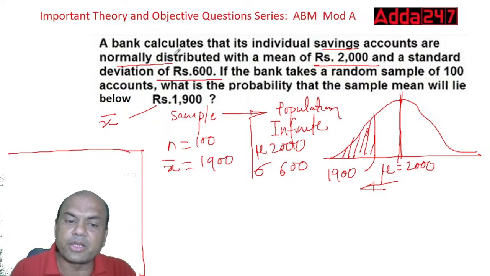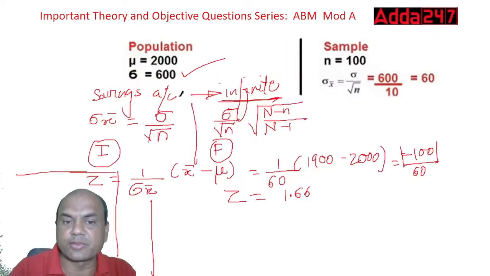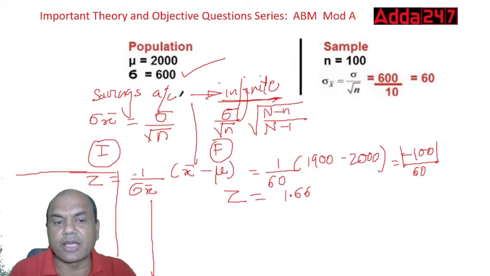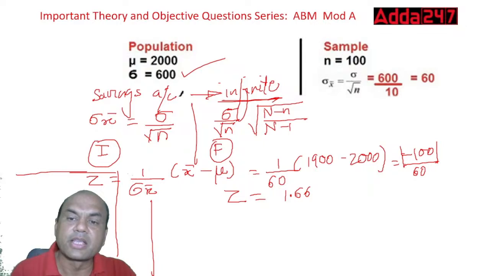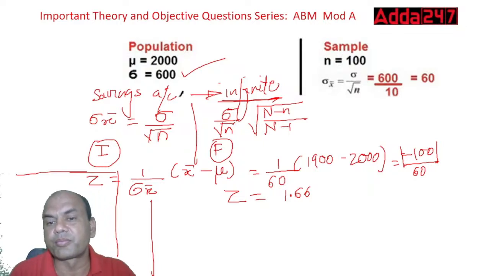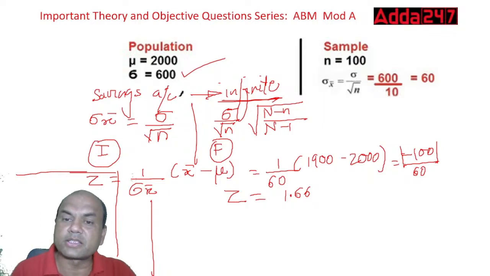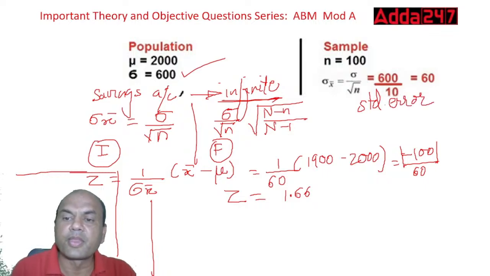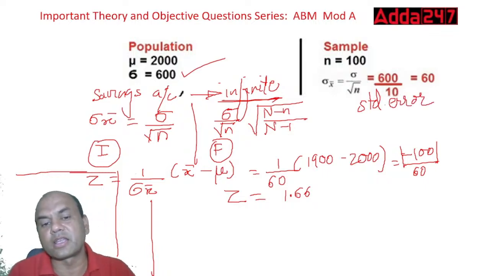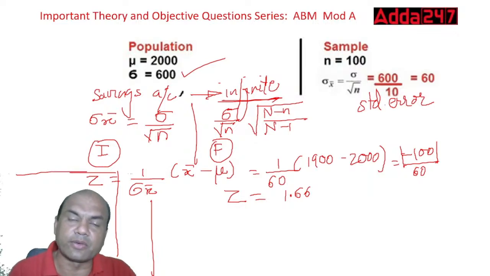Then apply the formula for psi x bar, psi upon root of n. If it's an infinite population, apply this. 600 upon 10. 600 is psi, standard deviation, root of n, root of 100, so 10, so 60. You got it, psi x bar. So this is known as standard error. Now once you get this standard error, what you do next is find the z value.